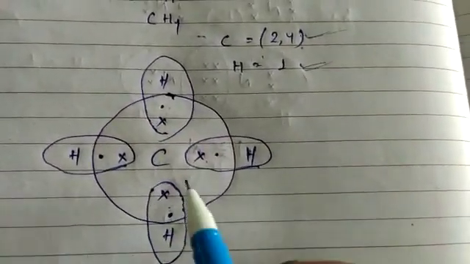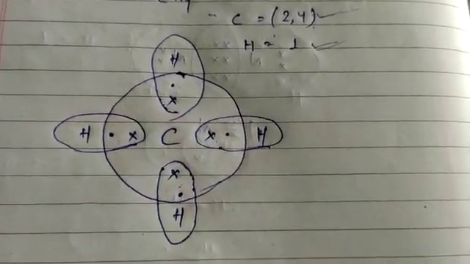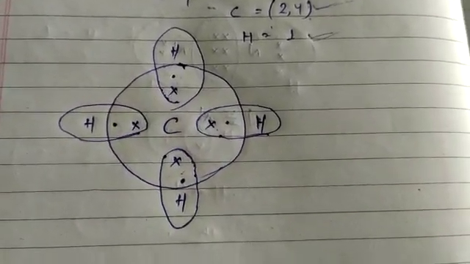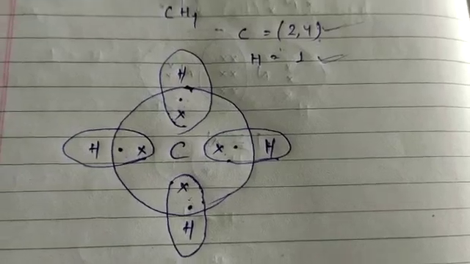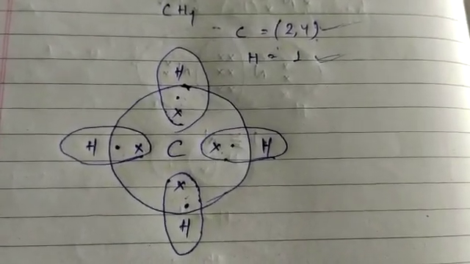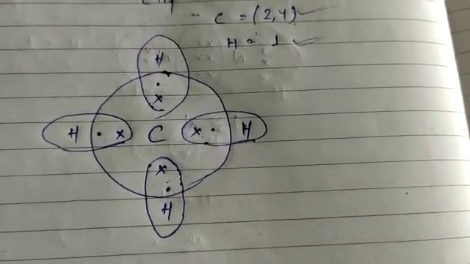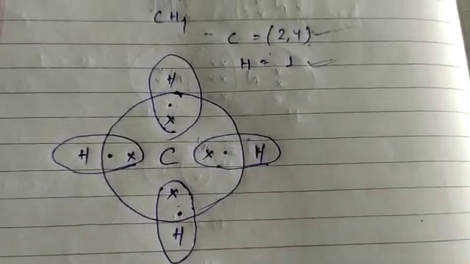Now you can see carbon has 2, 4, 6 and 8 electrons in its outermost orbit. This is how carbon compounds do the bonding, and this is the electron dot structure of methane, like we had done for oxygen, hydrogen, ammonia and water.